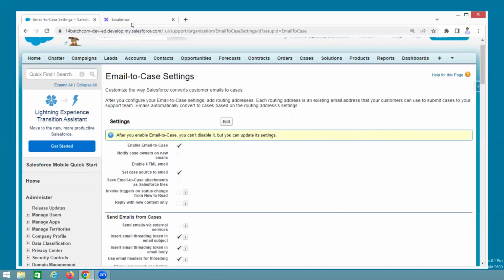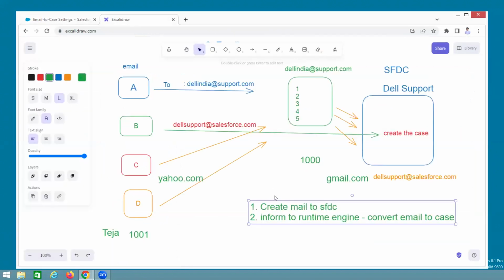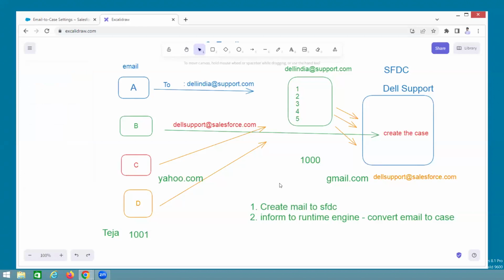Okay, but where is the mail ID? First, you need to send the email to the customer, right? That means the first step you need to create now. What is that? Create an email address for Salesforce. That email I am giving to all the customers. Then the problem will be resolved. Understand? But here is one more problem. What is the one more problem?